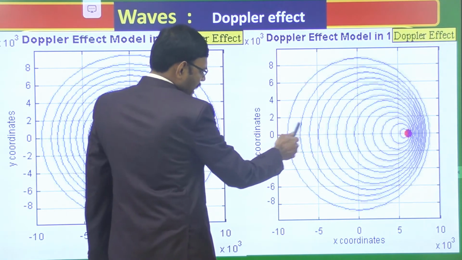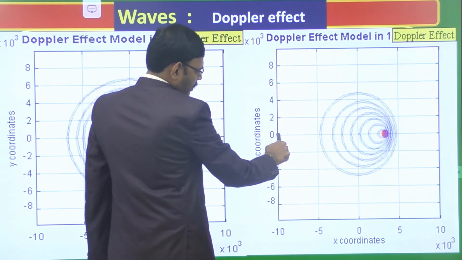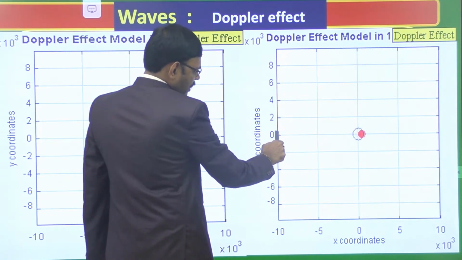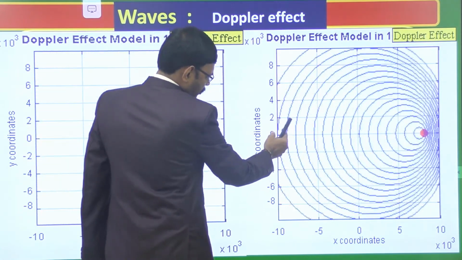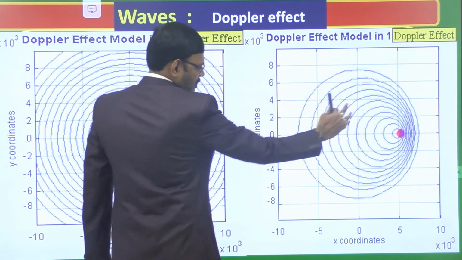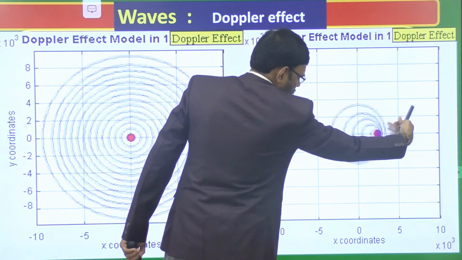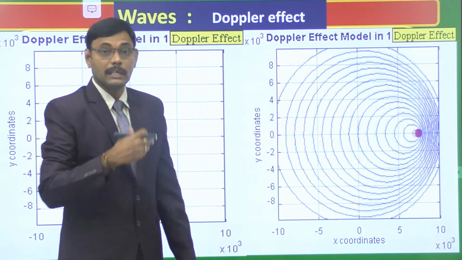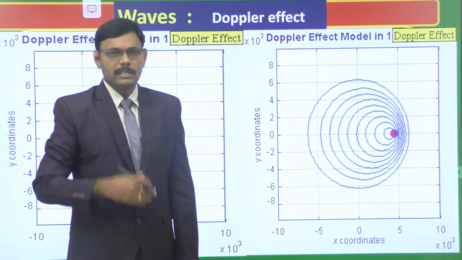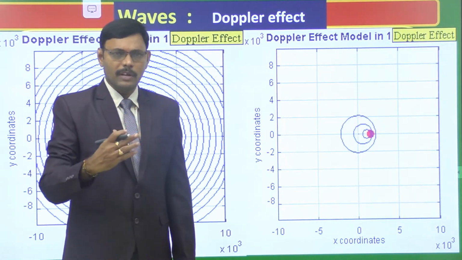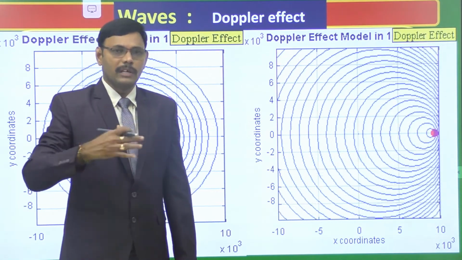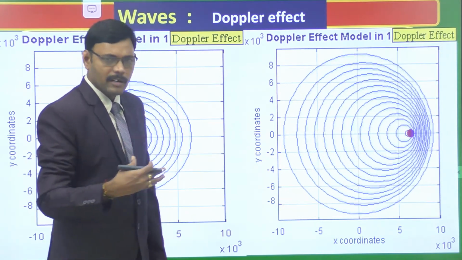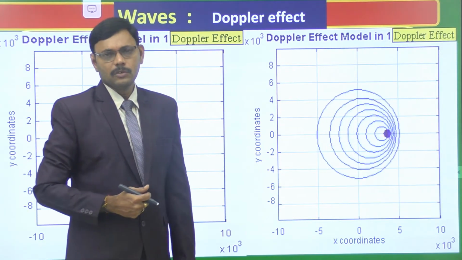The person behind the moving source is getting sound waves of less frequency or more wavelength. Wavelength is more, frequency is less for the person behind. For the person in front, the source is approaching, so he gets sound waves of more frequency and less wavelength. The expression, definition, applications and various forms of Doppler effect will be discussed throughout this video.